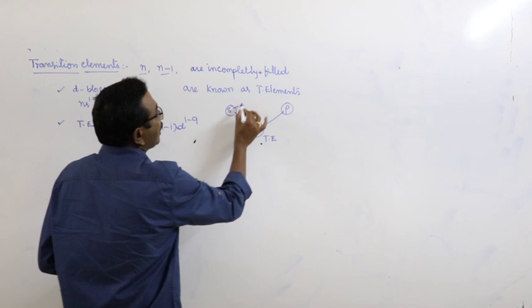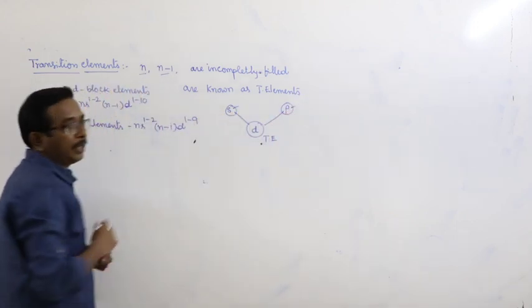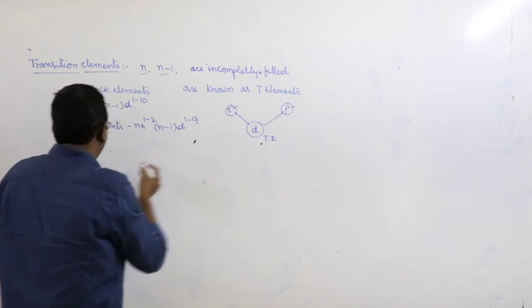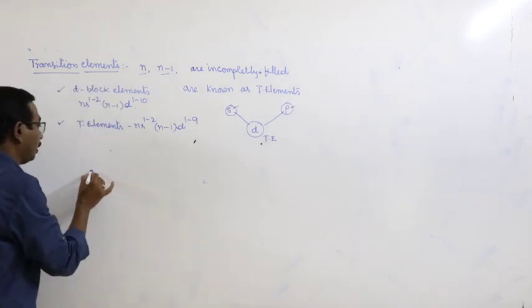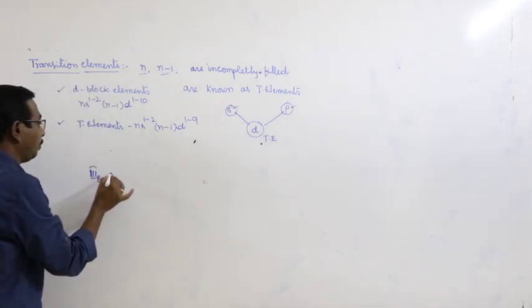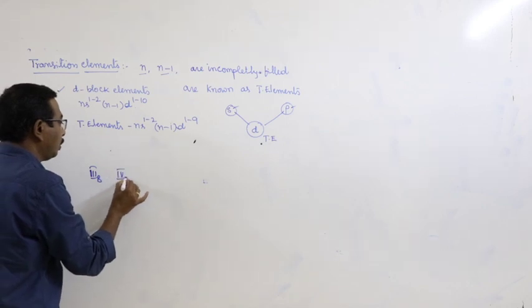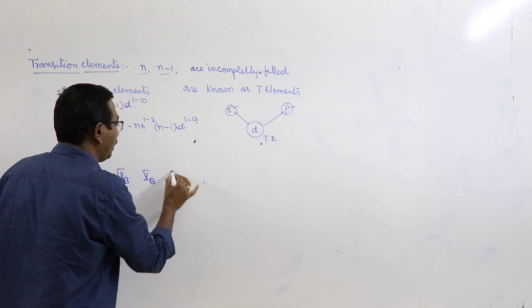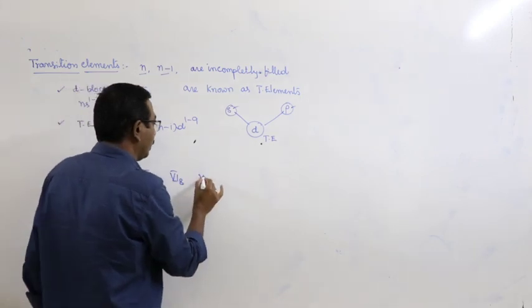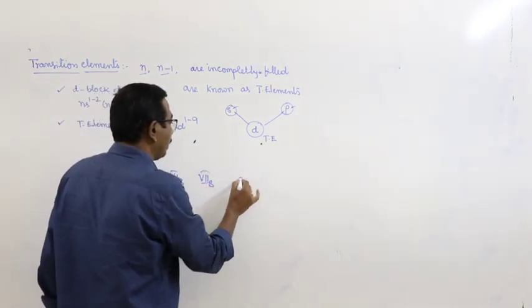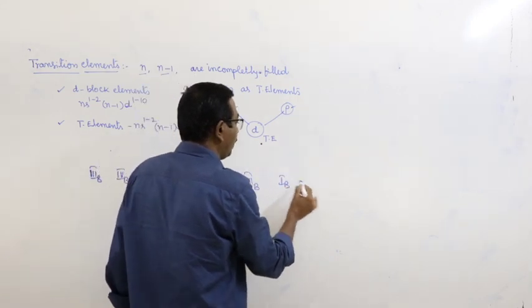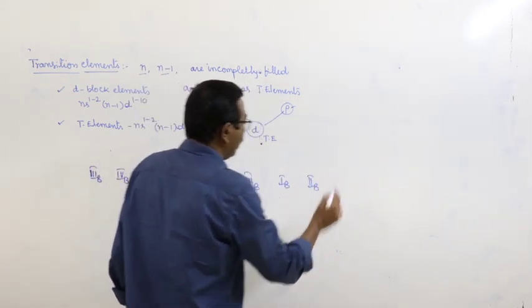And here, d block elements are from 3rd B, 4th B, 5th B, 6th B, 7th B, eighth B, first B, second B.